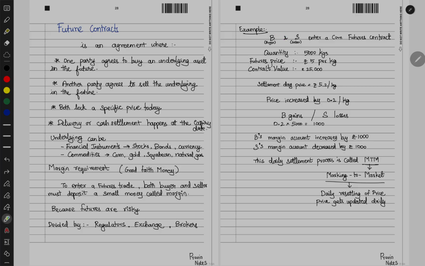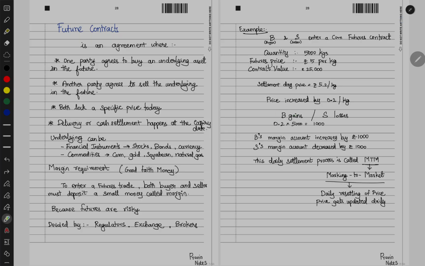Now here buyer and seller enter a corn futures contract. Quantity will be 5000 kgs and futures price will be 5 per kg. Now contract value is 25,000, 5,000 into 5. Now on settlement date, if the price became 5.2, the price is increased by 0.2 per kg. Now in this case, the buyer is gaining, because he will buy at just 5 rupees and sell outside at 5.2.